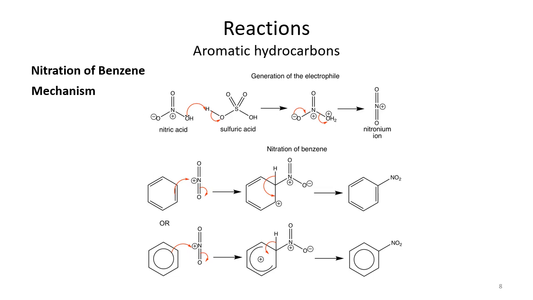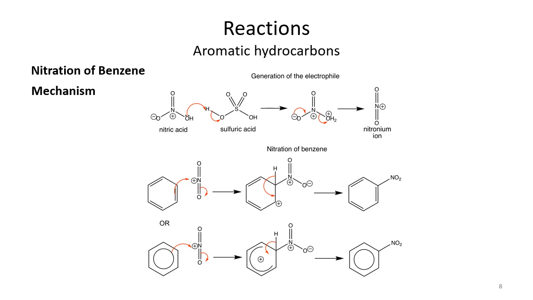The very first step is the generation of the electrophile. From the reaction of nitric acid and sulfuric acid, we get NO2 positive, the nitronium ion, the electrophile here. How is the nitronium ion formed? First, the oxygen of nitric acid abstracts a proton from sulfuric acid, and it becomes OH2 positive. Then oxygen pushes its electrons towards nitrogen, and water leaves. What is left behind is the nitronium ion.